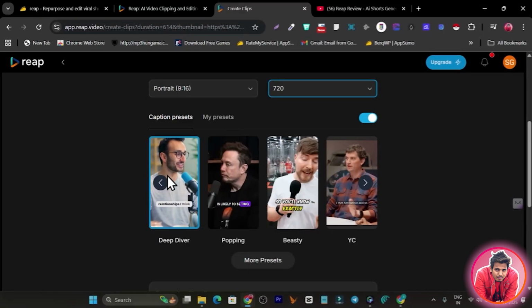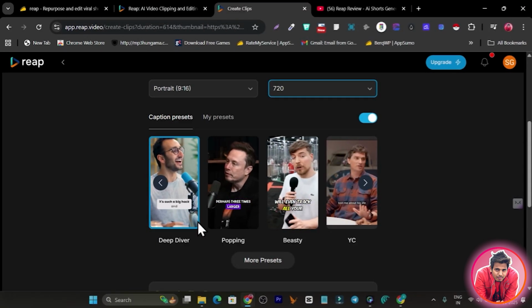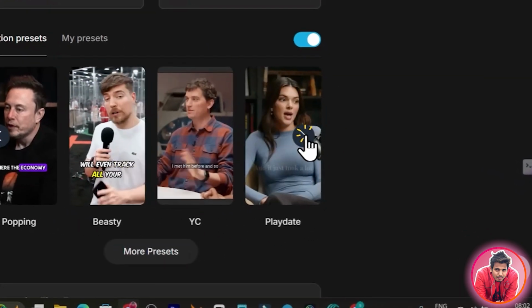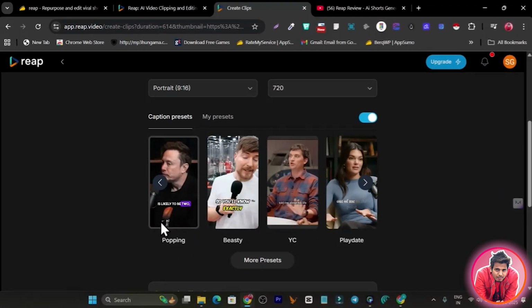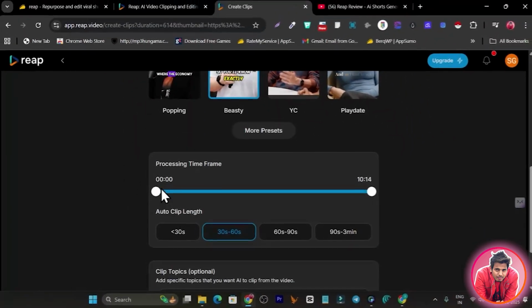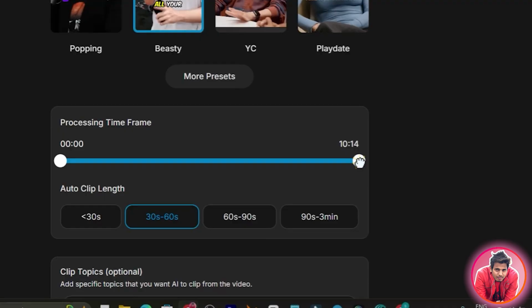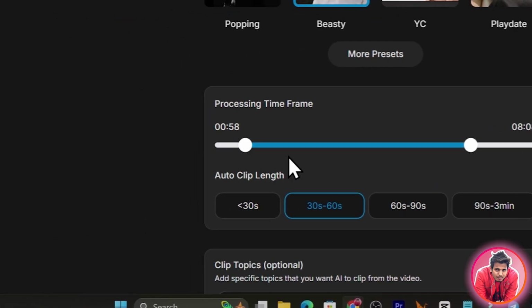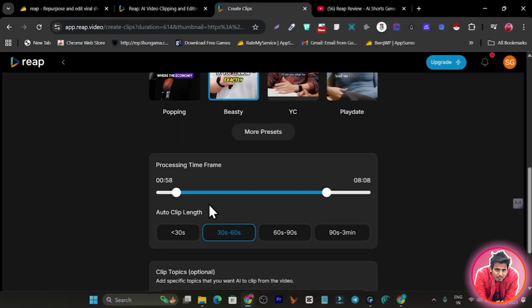Then these are the caption presets available. It is going to show you some of the best, popular AI creators' captions, and you can choose from them. I am going to check out this one, the Beasty caption, as they have named it. Then the processing time: I will make it cover just a few parts of the video to turn into clips. I can also select the auto clips length. I will make it around 30 to 60 seconds, but I can go up to 3 minutes, which is a really good thing.